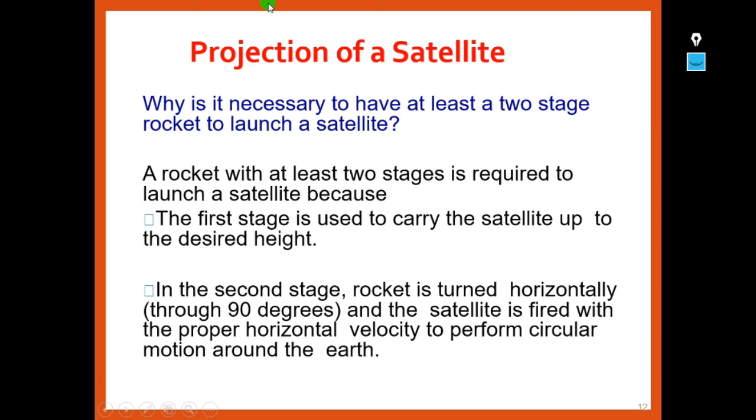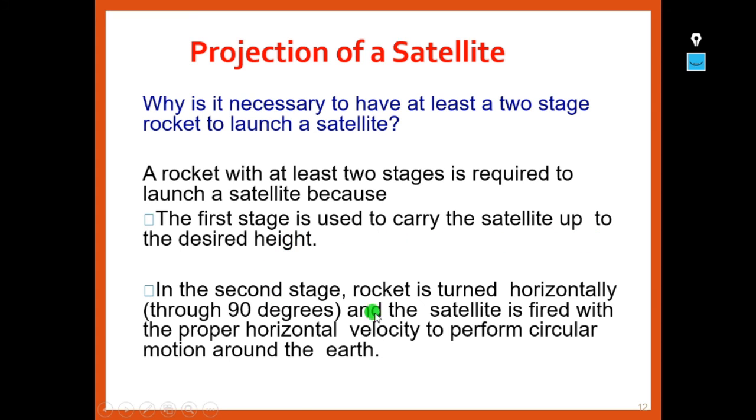Now we will see the projection of a satellite. Why is it necessary to have at least a two-stage rocket to launch a satellite? We have already discussed this in rocket motion, multi-stage rocketing. You might remember those things. A rocket with at least two stages is required to launch a satellite because the first stage is used to carry the satellite up to the desired height.